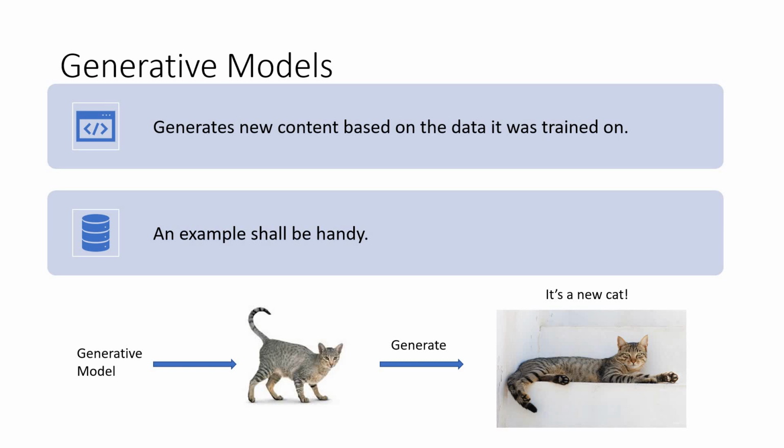But when you come to the other type, which is generative AI, it is all about generating new content based on the data that it was trained on. An example is going to be always helpful here. I'm going to send an image. It understands that it is a cat image. It generates a new cat image for us. It understands it is a cat and it generates a new cat for us. So this is the new cat that we have gotten. So this is called a generative model.